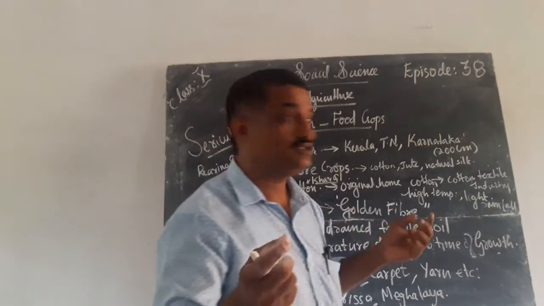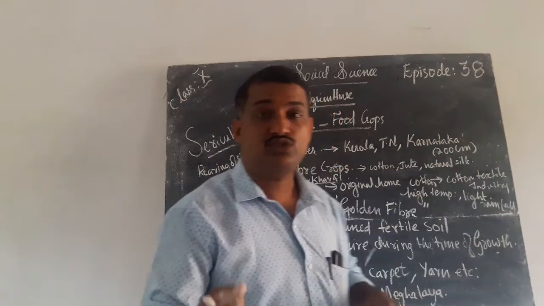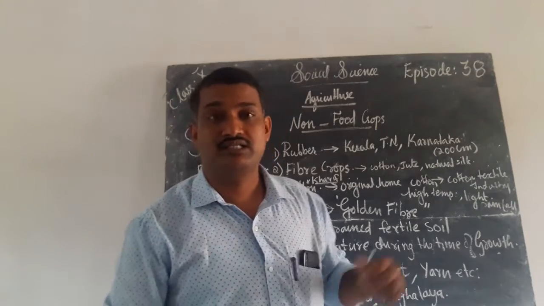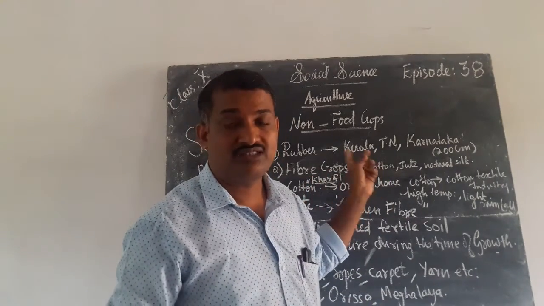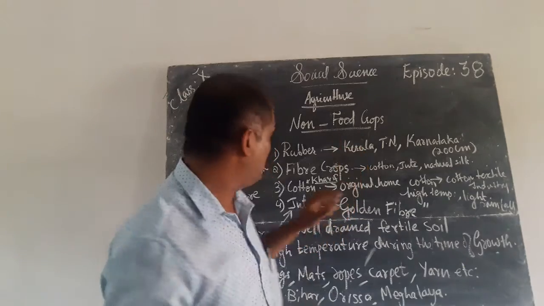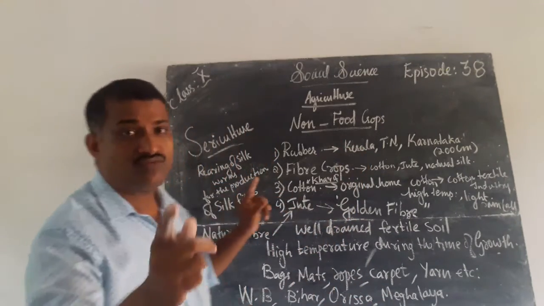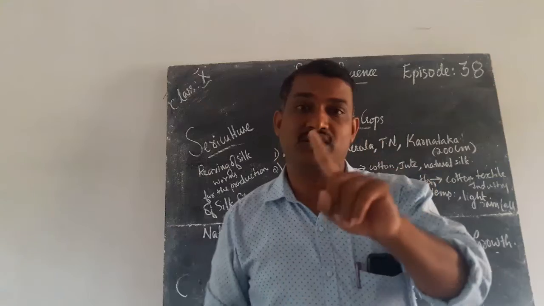Fiber crops are cotton, jute, natural silk. These are all fiber crops, these are all natural fibers. First natural fiber, first one is cotton.